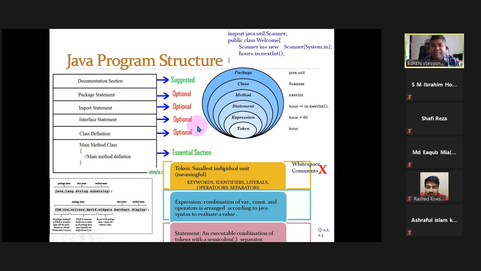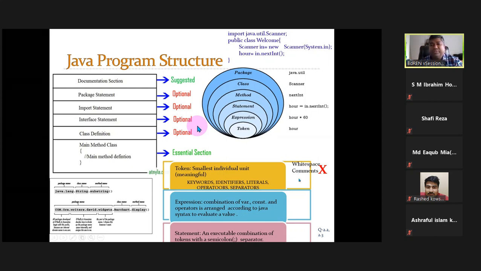So this one is basically called a token. A token in a Java program can be represented by a keyword, identifier, literal, operator, or separator. Those are all tokens in your program. But white space and comments are not tokens, so don't consider those things.